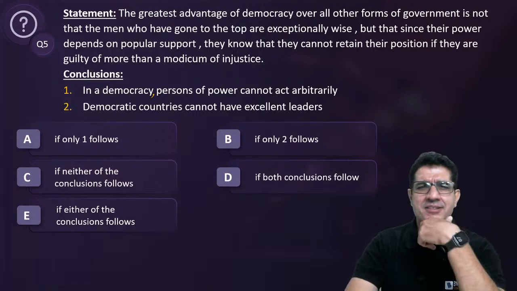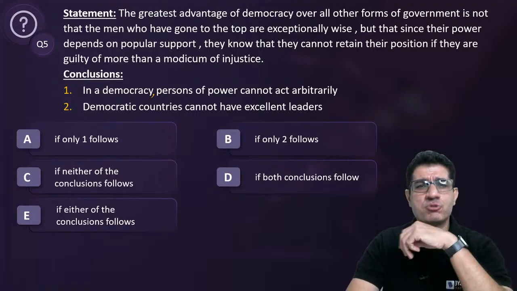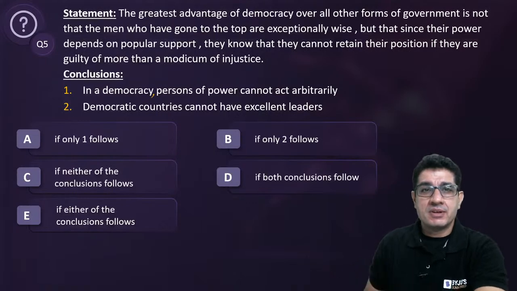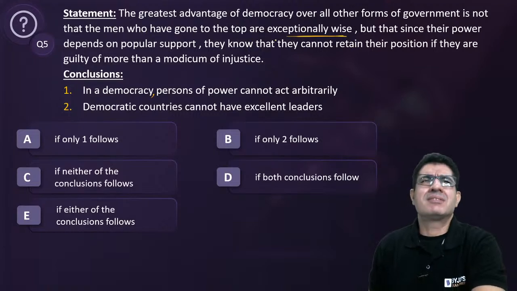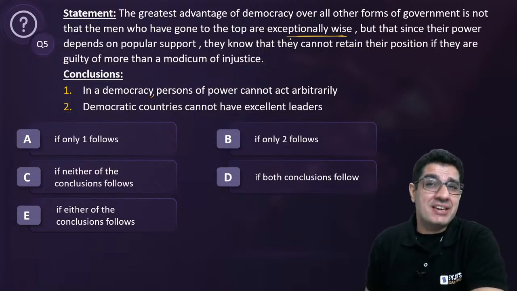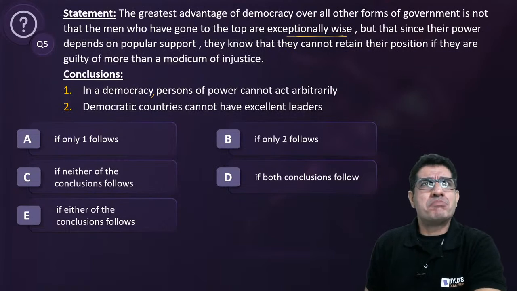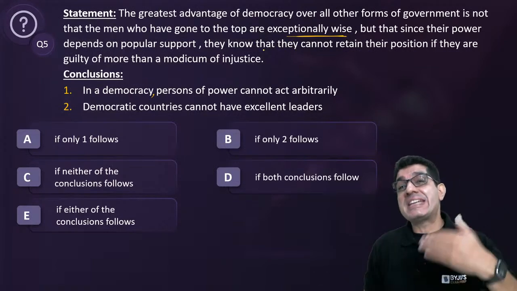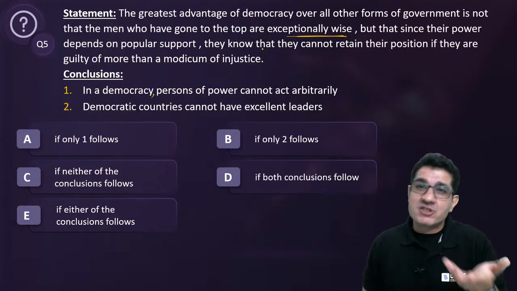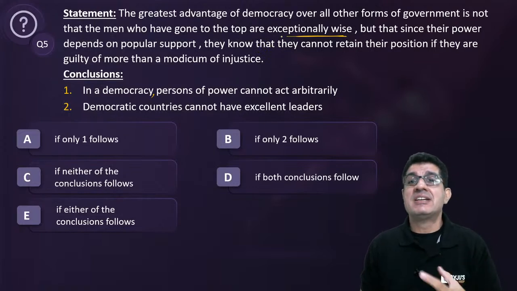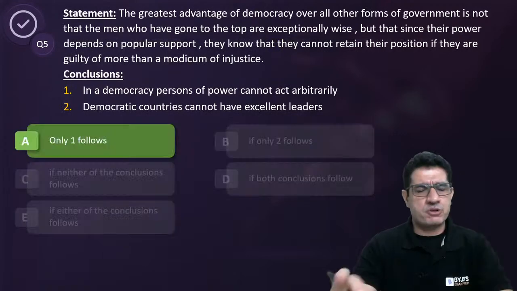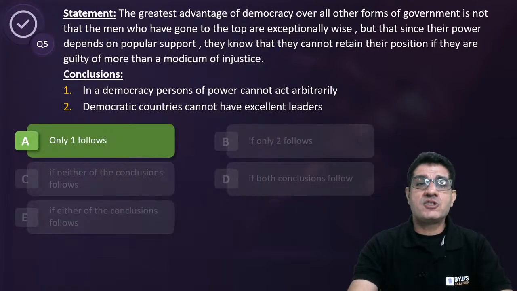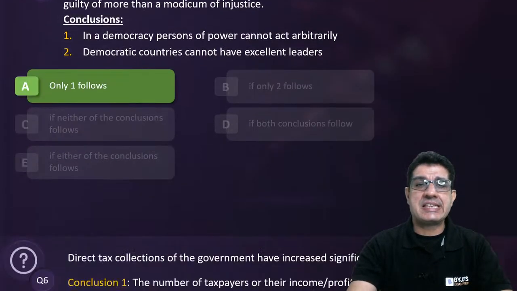Let us see. So first is definitely true. How about second? The paragraph says, is not that the men who have gone to the top are exceptionally wise. So they may not be, but they may. So what this implies is that it is not necessary for the exceptionally wise to rise to the top. It does not mean that somebody who is exceptionally wise cannot rise to the top. So fifth answer is A. Here is your question number 6.